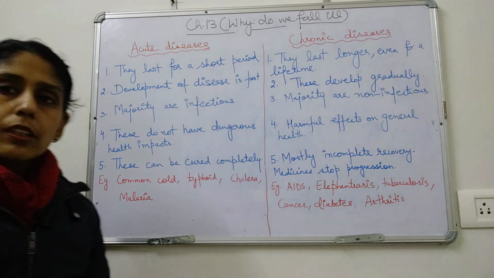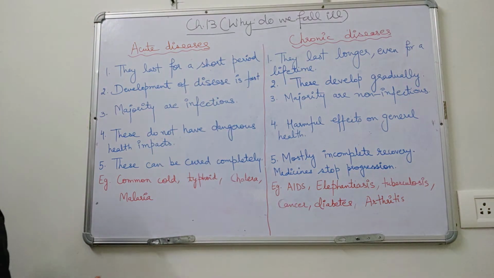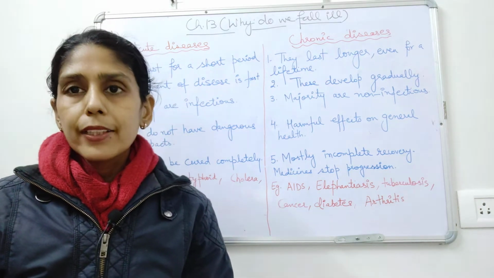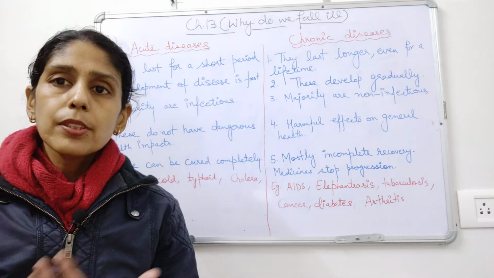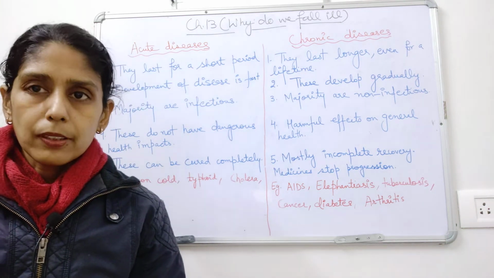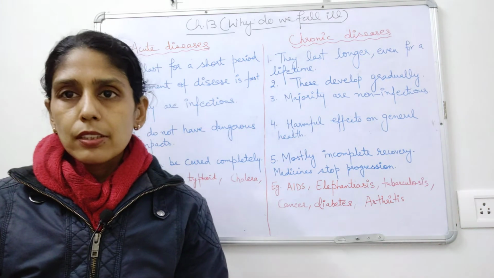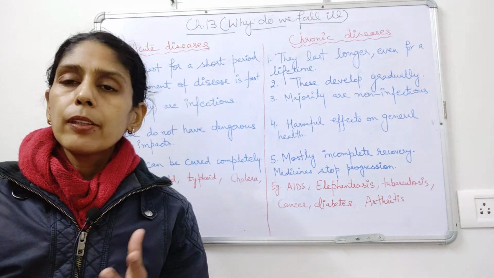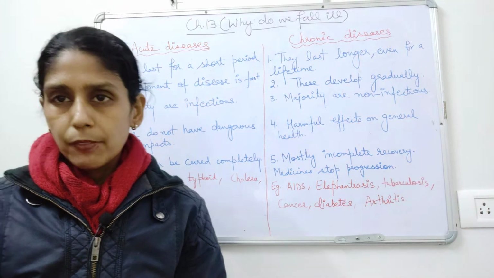Second difference between these two is related to the development of symptoms in the disease. In acute diseases, the symptoms develop very fast, very quickly the symptoms appear. But in case of chronic diseases, symptoms develop very gradually. Over a period of time, symptoms develop.